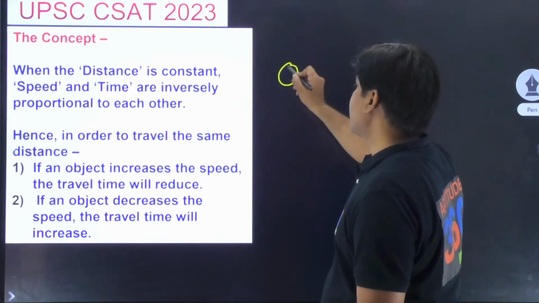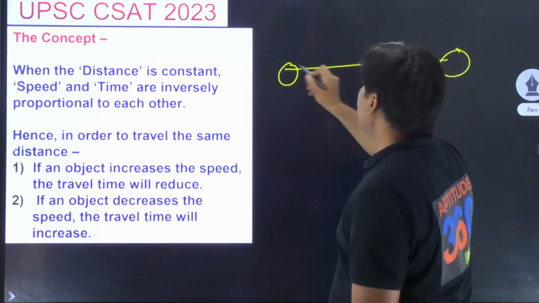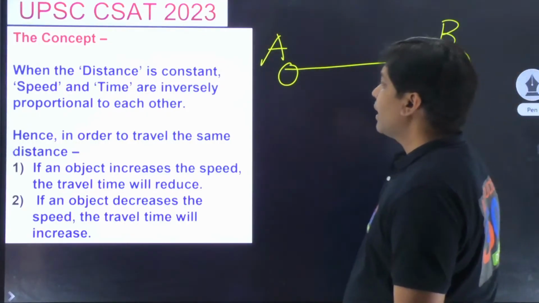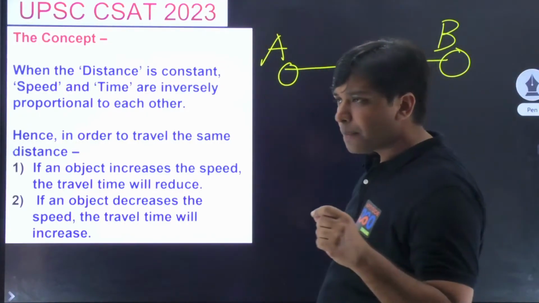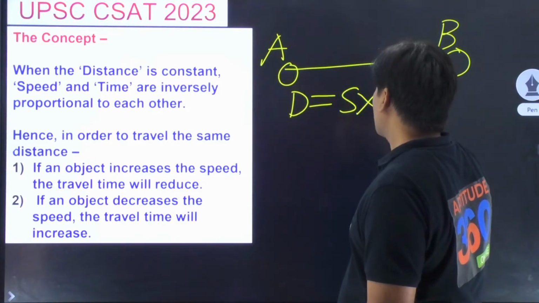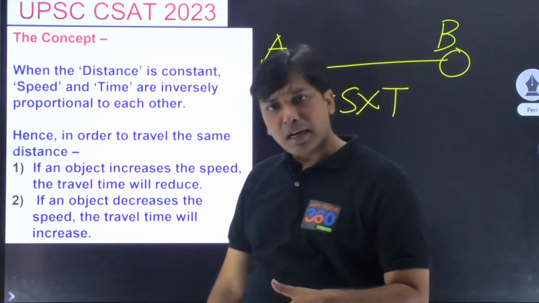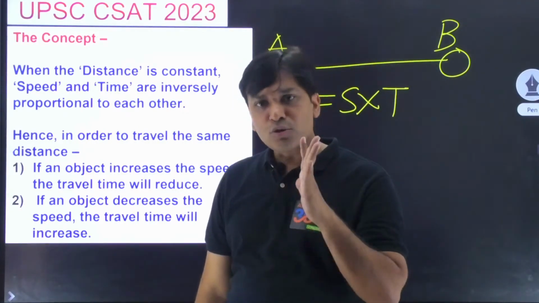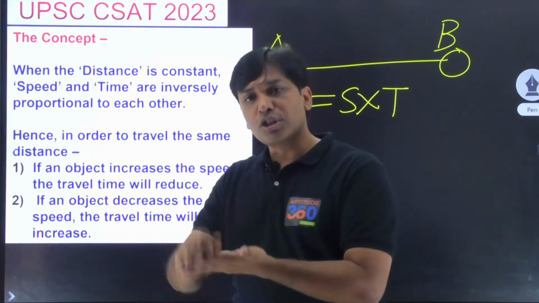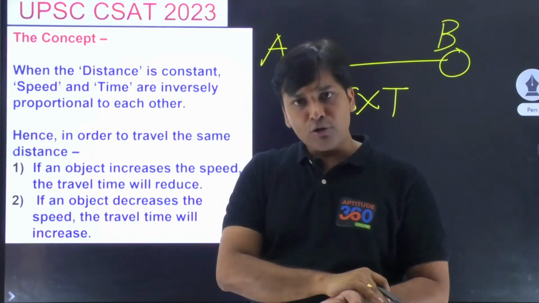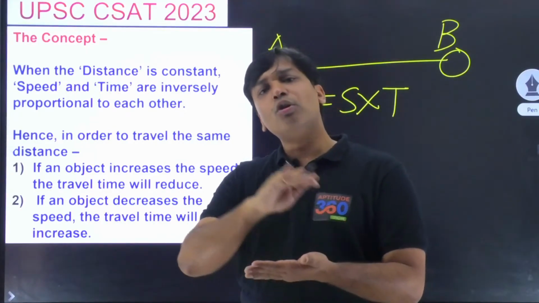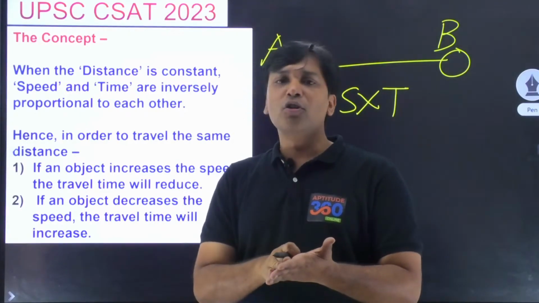Say for example, you went from point A to point B. So what is distance? Distance is speed into time. What did you do? You increased the speed. The distance is the same. You go from your house to your coaching institute, from your house to your college. If you're working professionally, you go from your house to your workplace. Distances will always be the same.